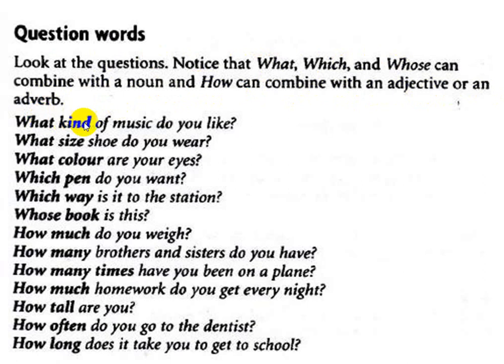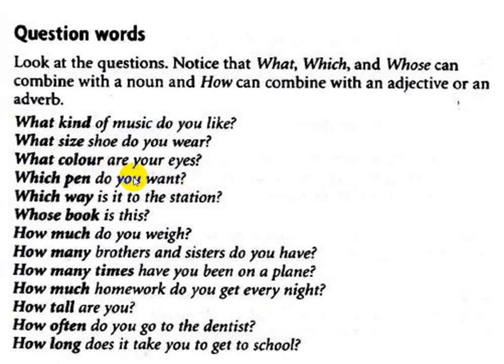For example, what kind of music do you like? Here the word kind is a noun. What size shoe do you wear? And here the word size is also a noun. What color are your eyes? Color here is a noun because the word that came before it is what. So what combines with a noun.